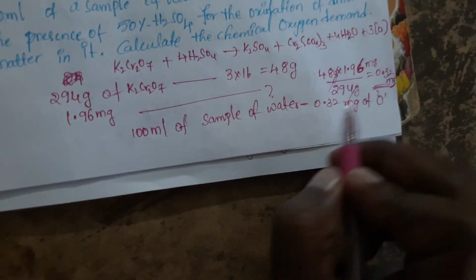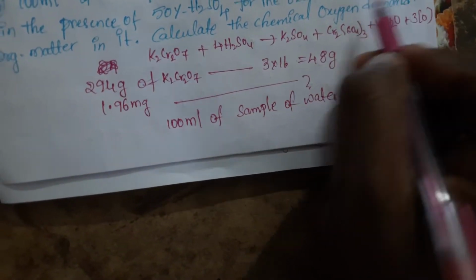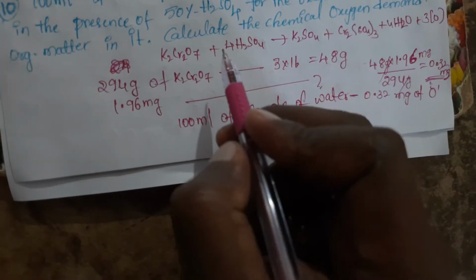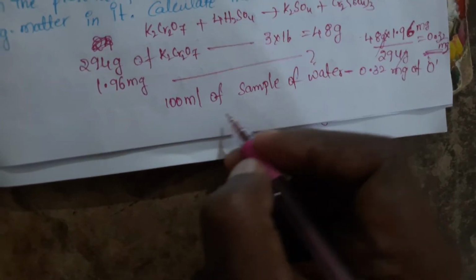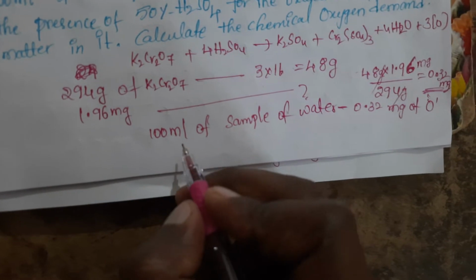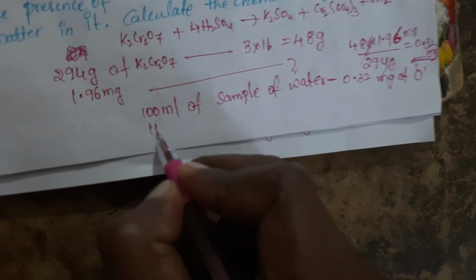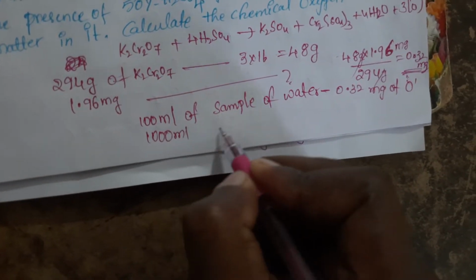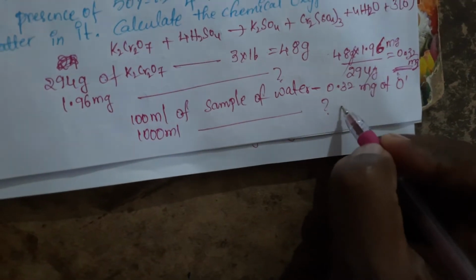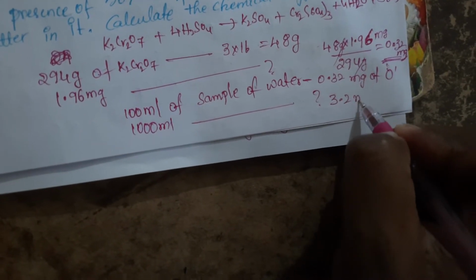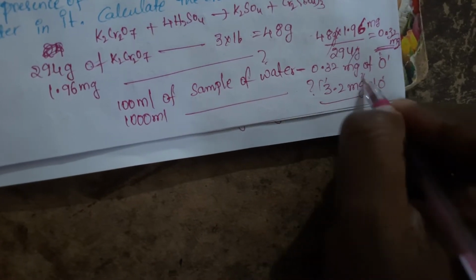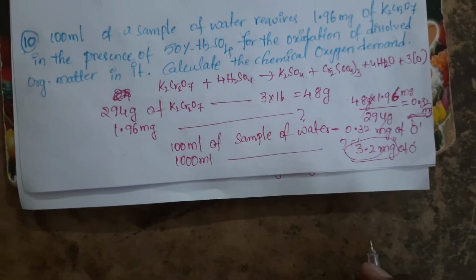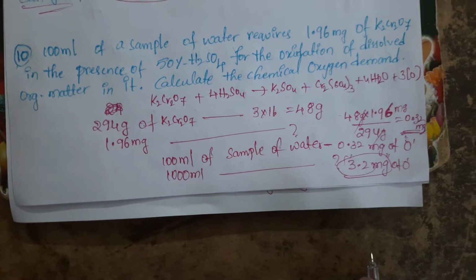This is the chemical oxygen demand. But they are asking per 1 liter. If you are taking it in terms of ppm, then for 1 liter, that is 1000 ml, how much will it be? In 1000 ml of sample of water, 3.2 milligrams of oxygen is needed. Chemical oxygen demand is how much? 3.2 milligrams, or 3.2 ppm it will be.